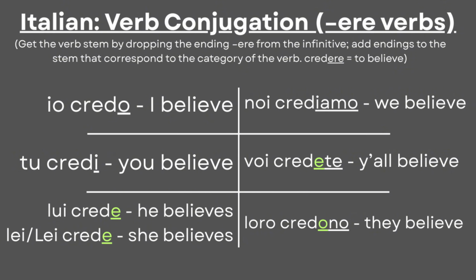Io credo. Tu credi. Lui, lei crede. Noi crediamo. Voi credete. Loro credono. These are the endings for regular -ere verbs in the present in Italian.